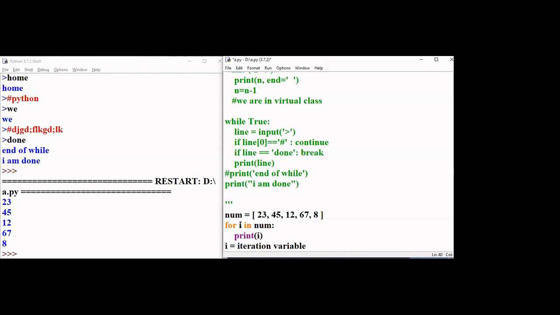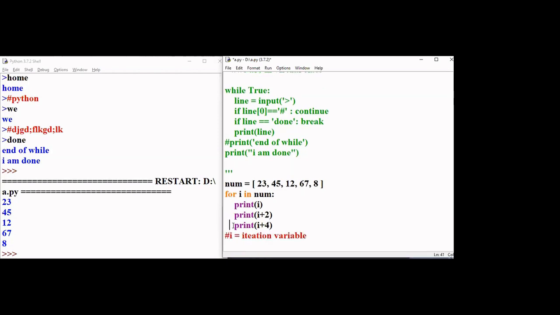Next, what is print i? I can say print i plus 2. Again, print i plus 5 or 4.